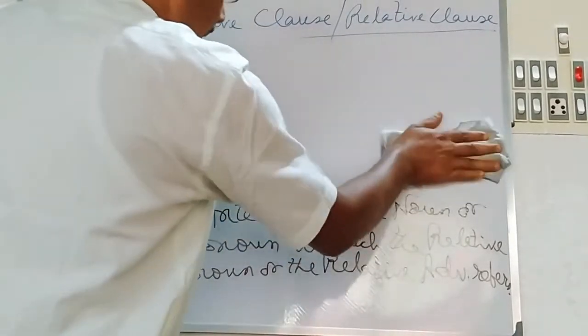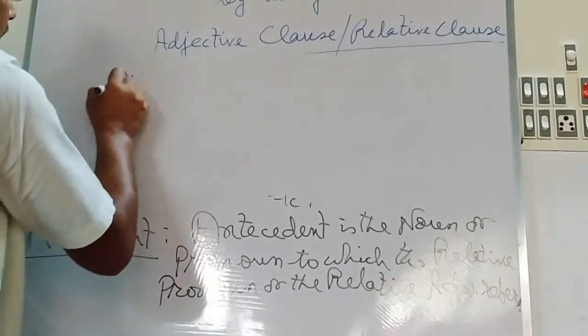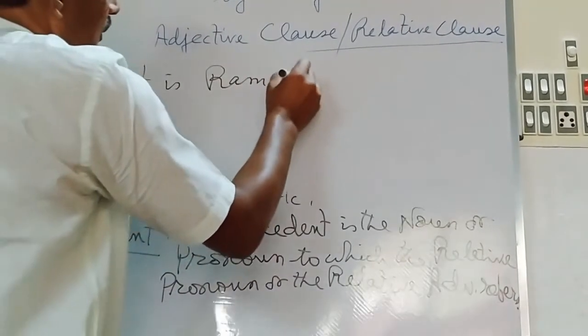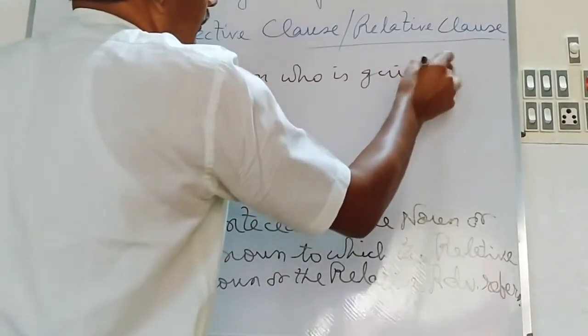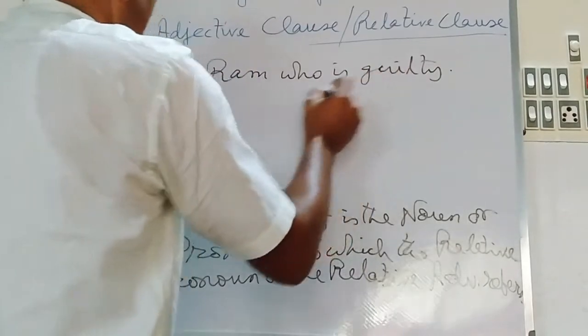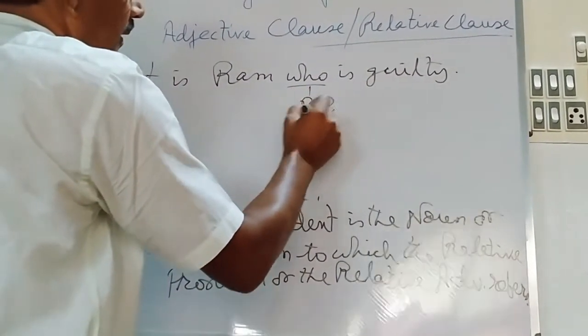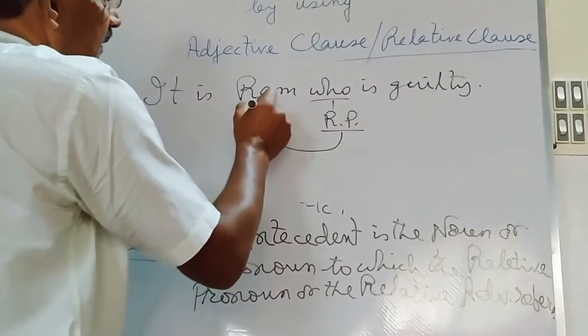Now see the antecedent. Suppose it is Ram who is guilty. Here, who is the relative pronoun. Who refers to Ram.